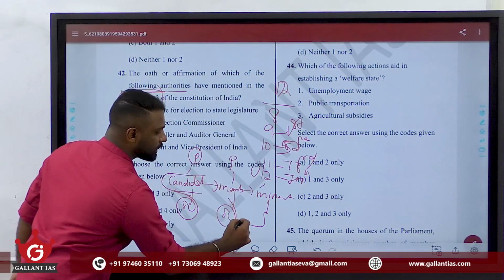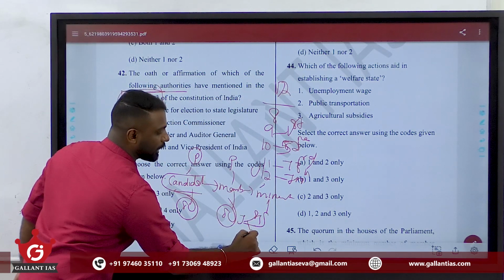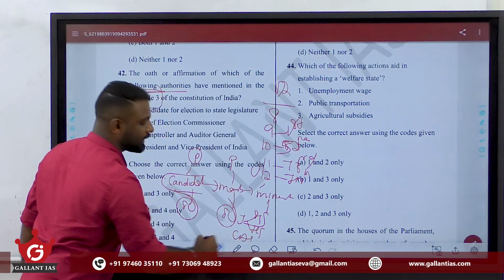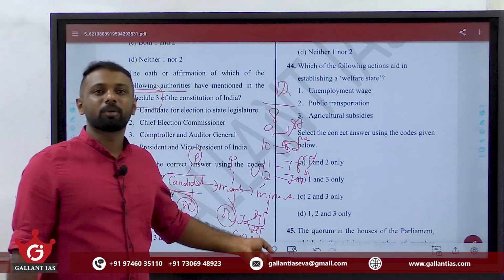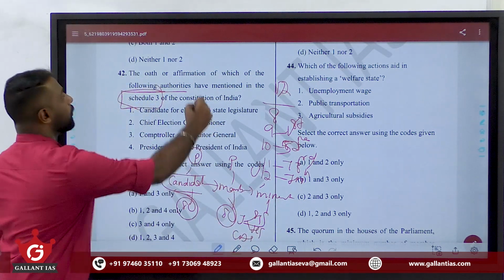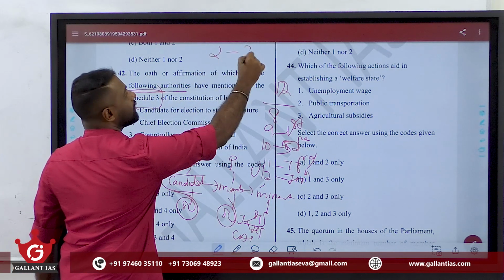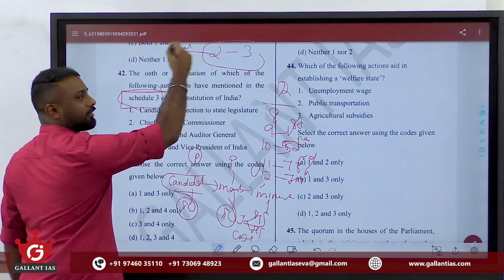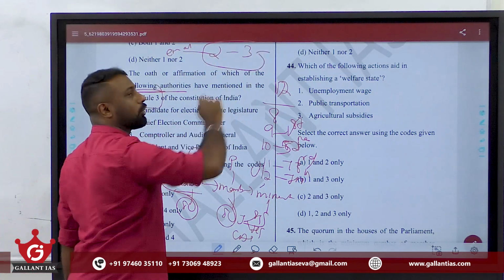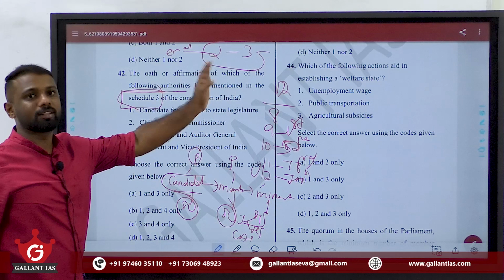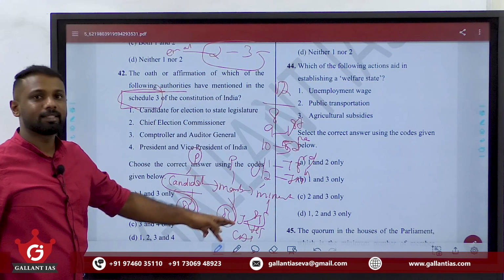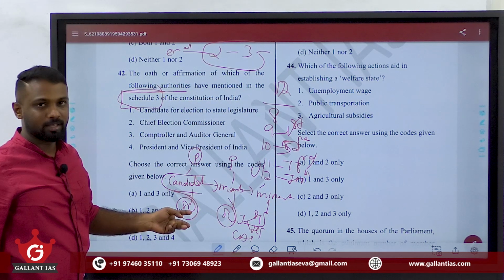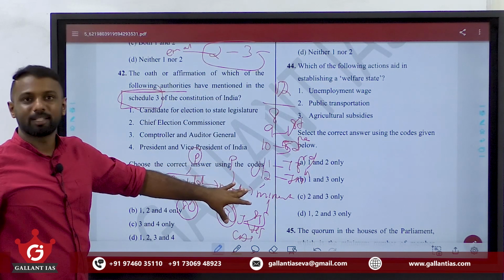Then come judges of the Supreme Court and High Court and the CAG. Judges of the Supreme Court and High Court and the CAG are common to the Second Schedule and the Third Schedule. The Second talks about emoluments and allowances of various officers, the Third talks about oath or affirmation. So among these two schedules, the CAG as well as judges are common to both. Clear? So please be clear on that.